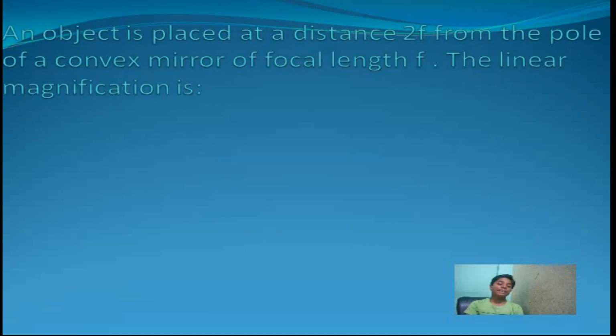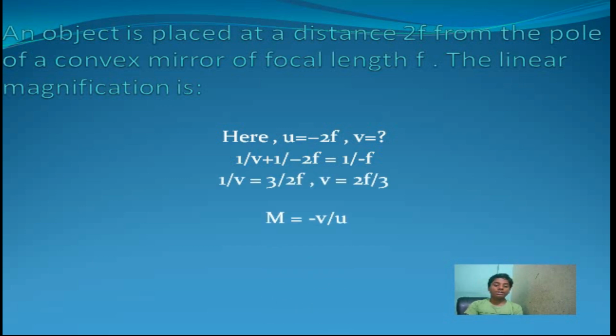The next example: an object is placed at a distance of 2f from the pole of a convex mirror of focal length f. Find the linear magnification. Here u is equal to minus 2f and they ask for v, where f is the focal length. 1 by v plus 1 by minus 2f is equal to 1 by f by sign convention, because here the image is formed by a convex mirror. Therefore, 1 by v is equal to 3 by 2f and v is equal to 2f by 3.